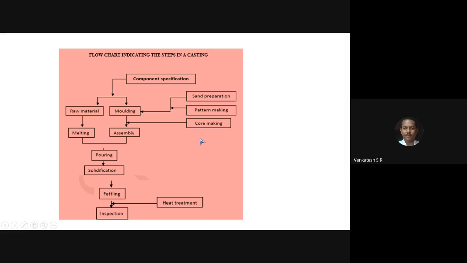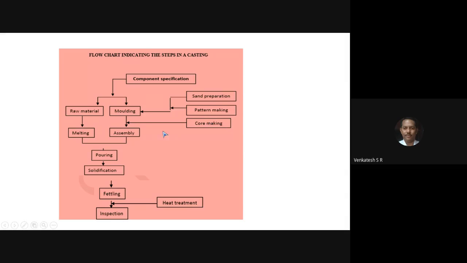All of you have seen the nodules. How do you produce the nodules? By pressing the plunger from the top, you get the nodules at the bottom. In the same way, in a core shooting machine, you can produce the core by pressing the plunger from the top. So like this, the molding is divided into sand preparation, pattern making, using the pattern to produce the mold cavity, and the core making.